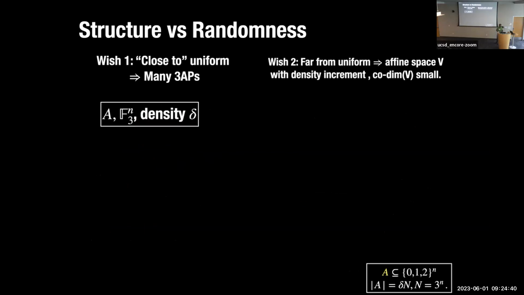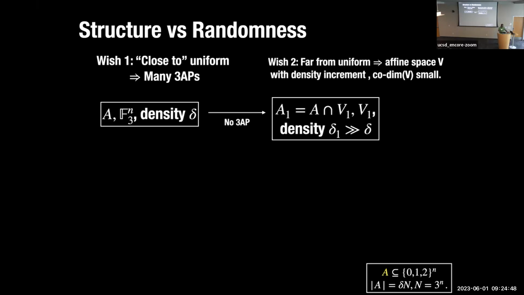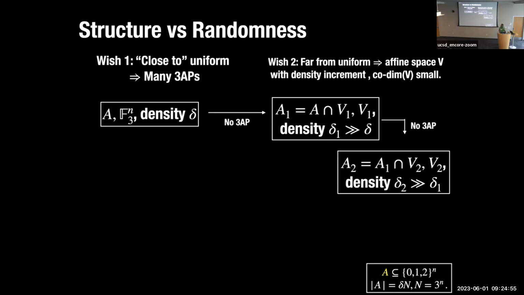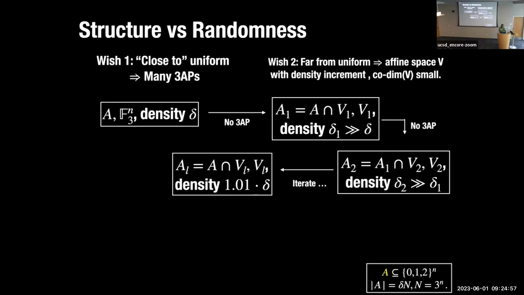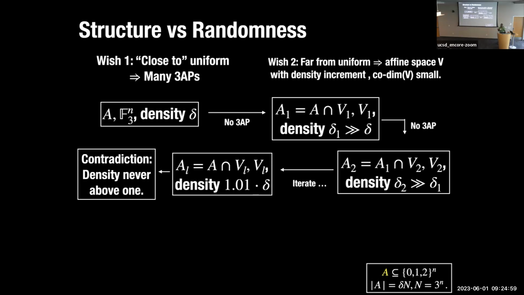Okay. And if you can do this, what's the template? You'll say, okay, I start out with my set A, working in the full space. I have some fraction of the elements. If I have a 3AP, I'm good. Otherwise, I go to a different set where my fraction has increased. Again, if not, again, my fraction has increased. Keep doing this. You can't keep increasing the fraction of elements forever.